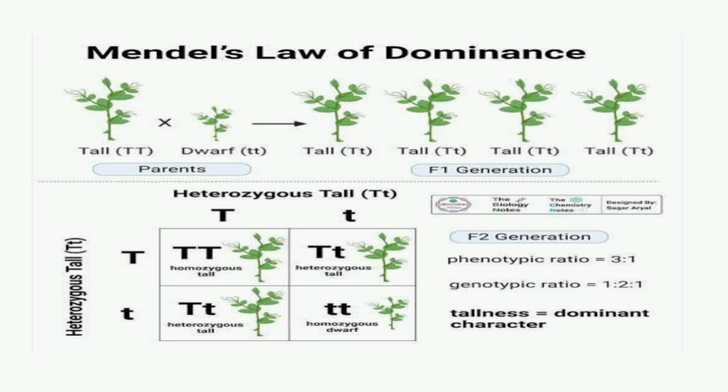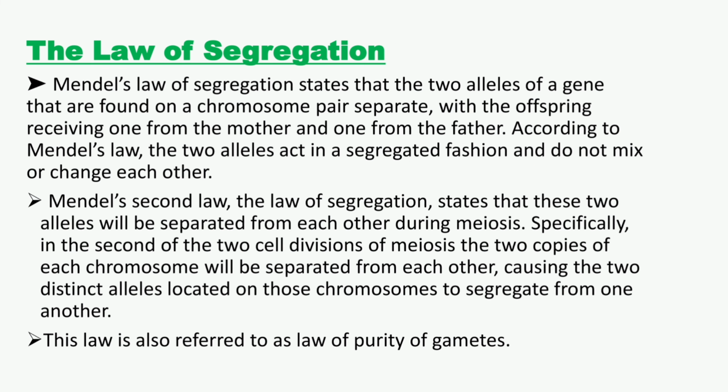one homozygous tall, two heterozygous tall, and one homozygous dwarf, whereas the phenotypic ratio is 3 to 1, that is 3 tall and 1 dwarf plant. The genotypic ratio is 1 to 2 to 1, that is 1 homozygous tall, 2 heterozygous tall, and 1 homozygous dwarf. The second law is the law of segregation.